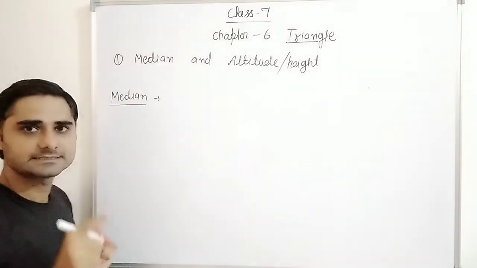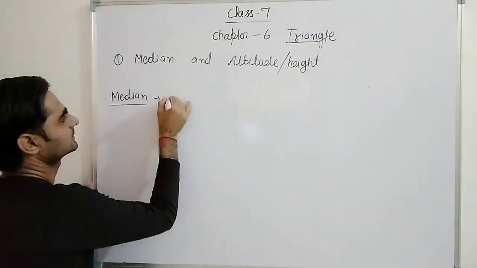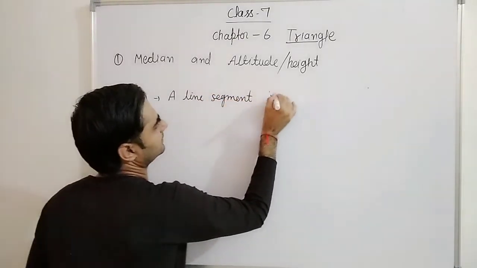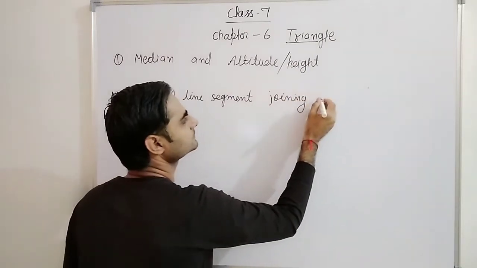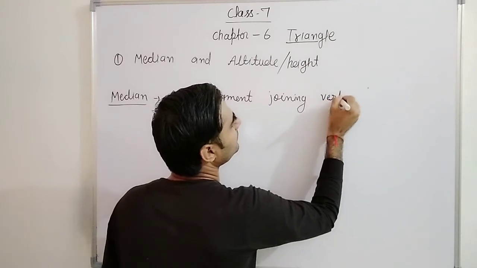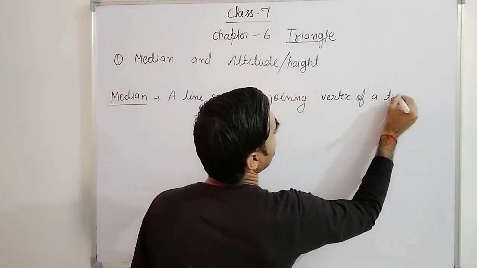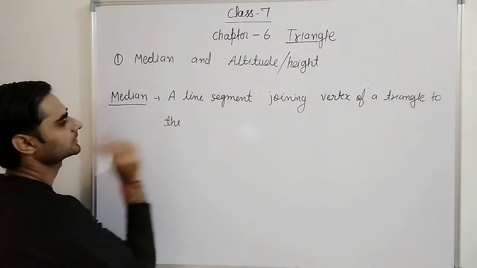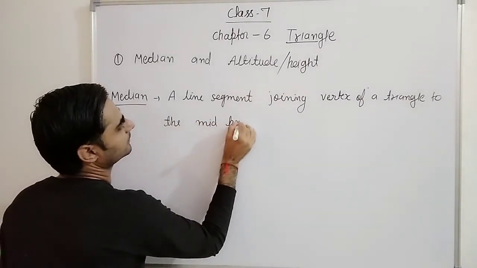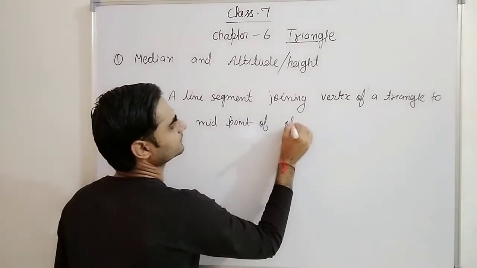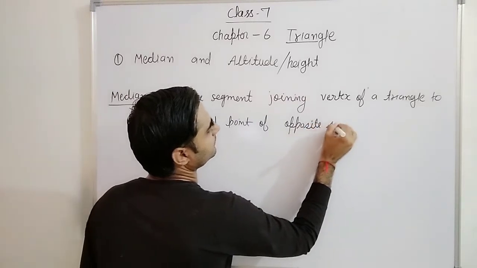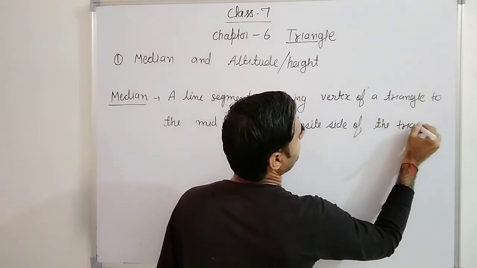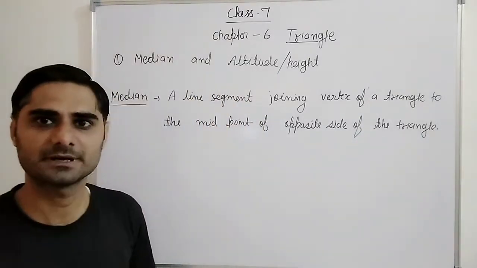Median: a line segment joining one vertex of a triangle to the midpoint of the opposite side of the triangle. देखो समझ में आया?